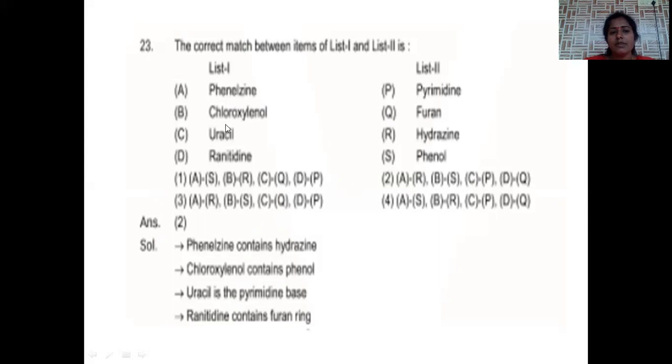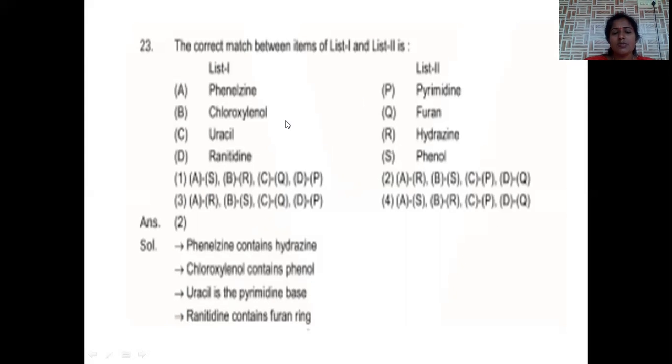It is an antidepressant. Chloroxylenol, it is an antiseptic agent. Uracil is a DNA base. Ranitidine is antihistamine, which is the anti-ulcer compound. The correct options will be phenelzine contains hydrogen, chloroxylenol contains phenol, uracil contains pyrimidine base, ranitidine contains furan ring.